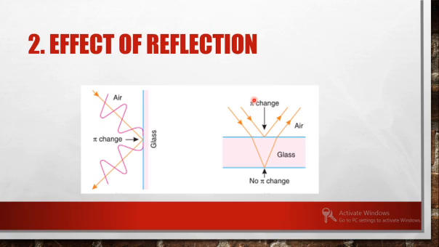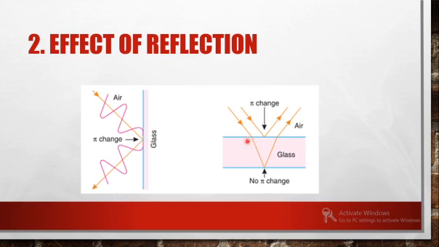Pi is in terms of radians and 180 is in terms of degrees. That is the difference. Pi radians change for the rarer to denser interface, while the reflection from denser to rarer interface doesn't have any difference in phase. This is the point you have to remember before we move on to the interference.